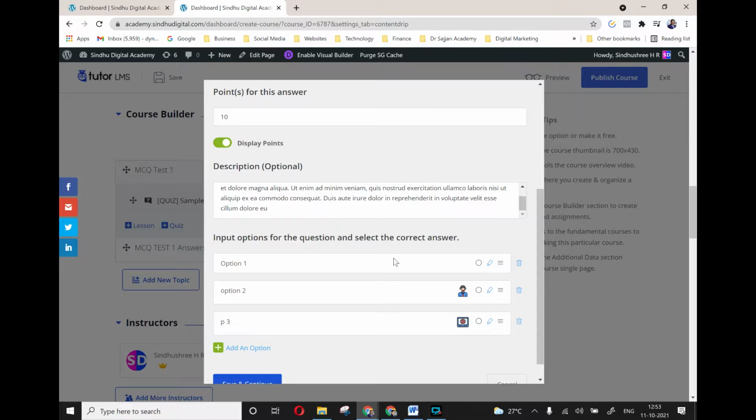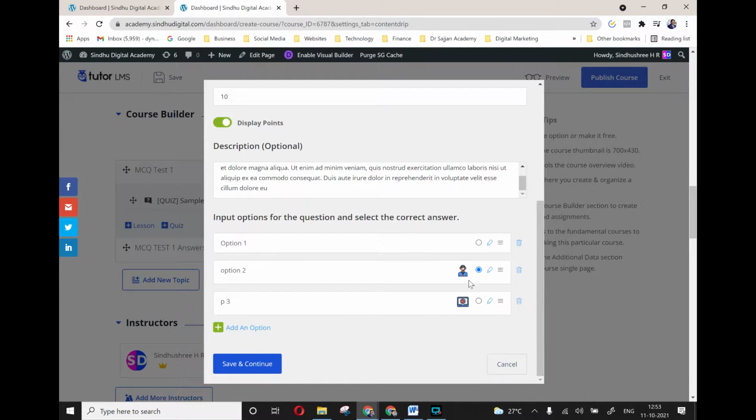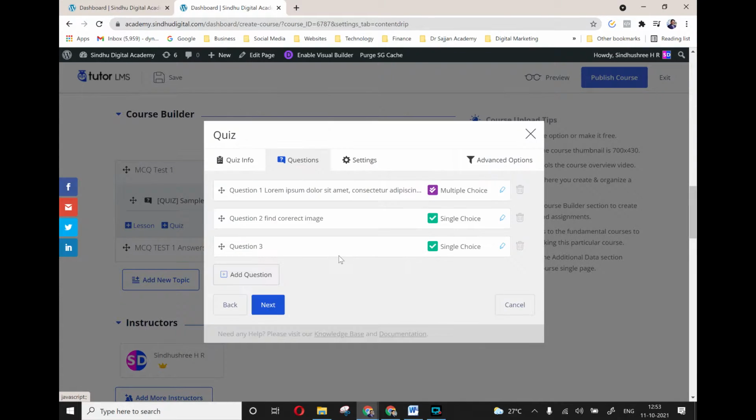This is only image. So let me correct. This is the correct answer, okay. Let me correct it. So only if you click this, the answer will be correct. So this is the correct answer. Save and continue. Right, now you have 1, 2 and third question. So this is how simple you can add the questions.